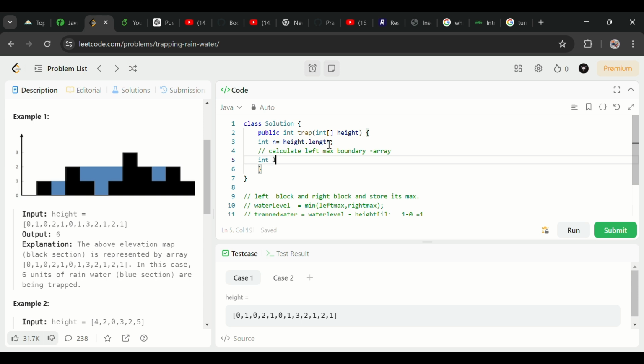So what I'm doing, I will create a left max array, which is int n. First of all, I will store the maximum element as my first element.